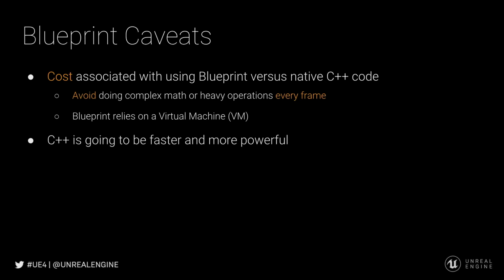There's also no easy way to say this. C++ code is going to be faster than Blueprint. You do not need the virtual machine to translate your code. It's also going to be a little bit more powerful, as there are some elements of C++ code that are not currently exposed to Blueprint, meaning that there are some things that can only be done in C++. Having said that, there are many games and applications out there that have been created entirely in Blueprint.